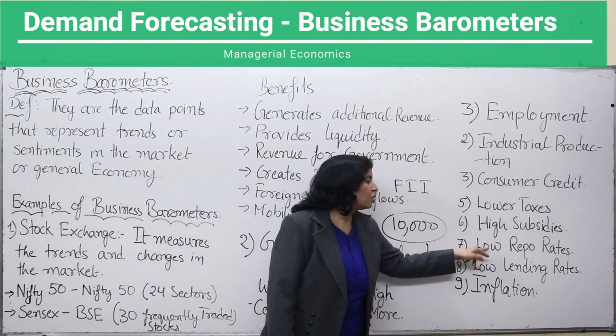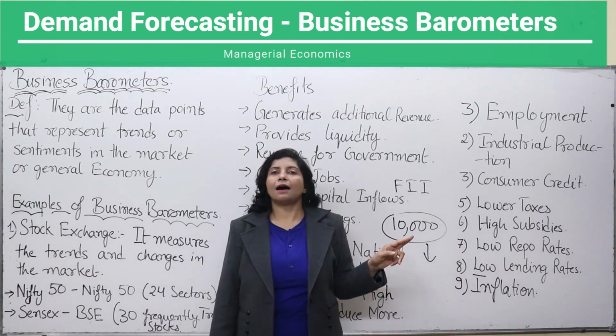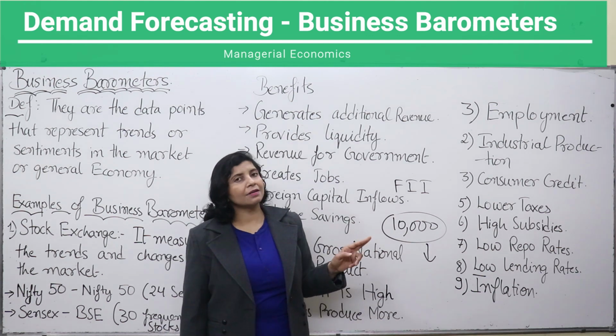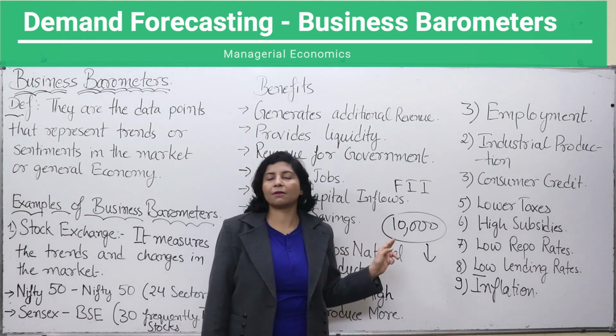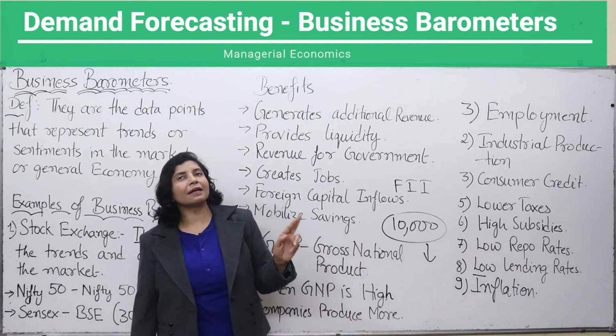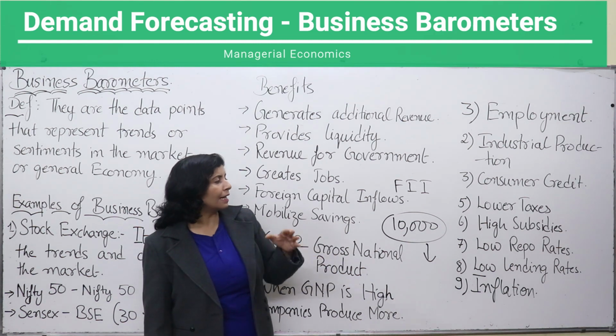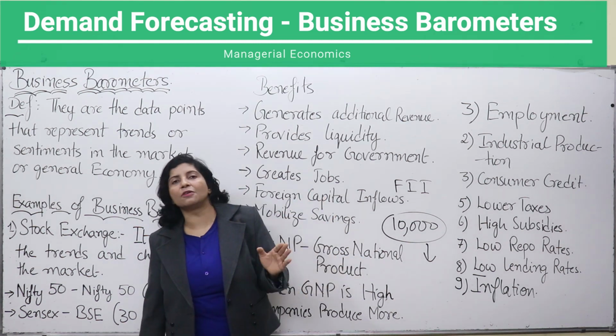If there is a low repo rate, that means RBI, the central bank in India. In other countries, different countries have different banks. Like in China, there is the People's Bank of China. In America, there is the Federal Reserve, and in other nations also they have different central banks. The central bank gives loans to commercial banks.